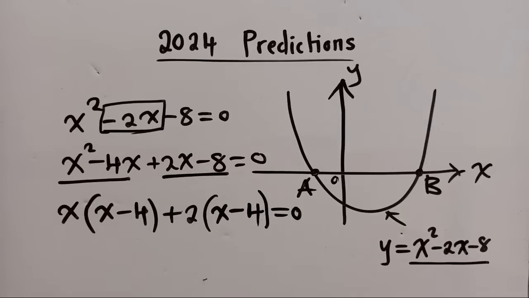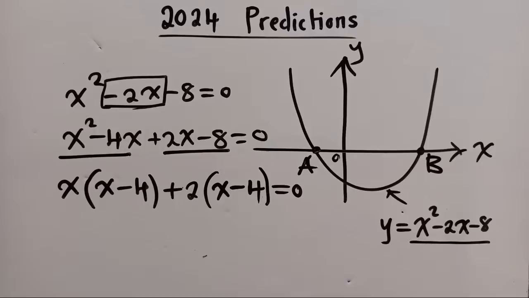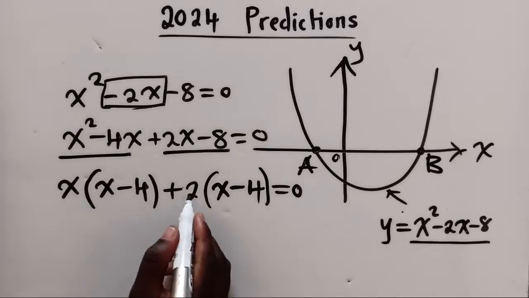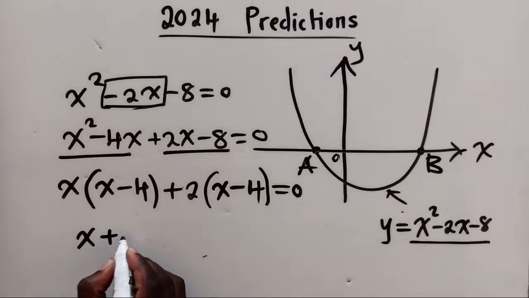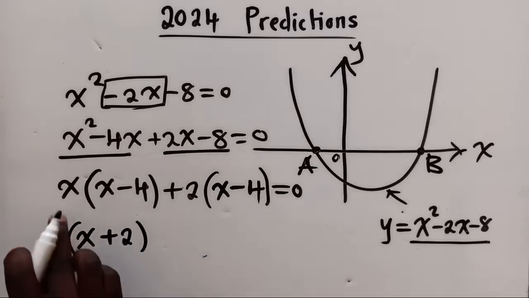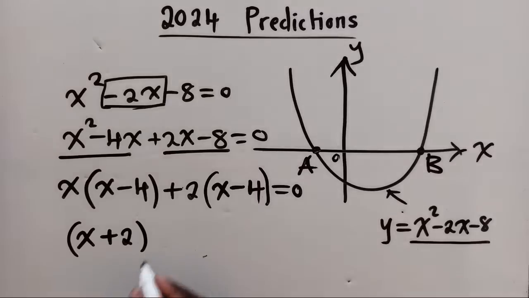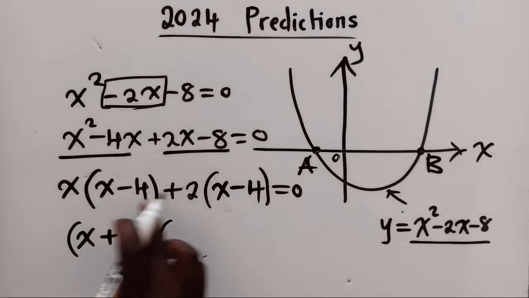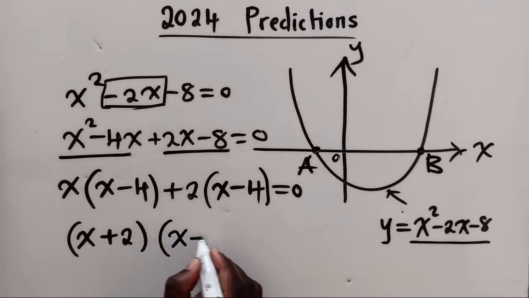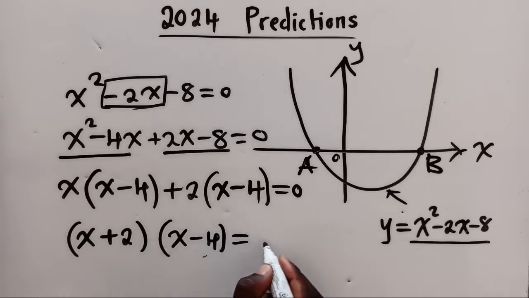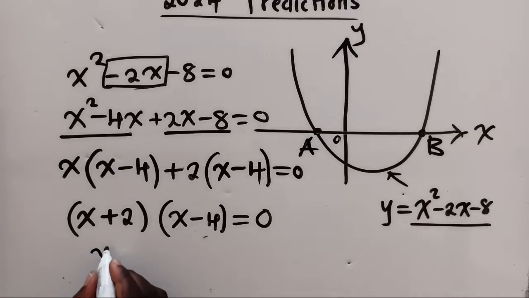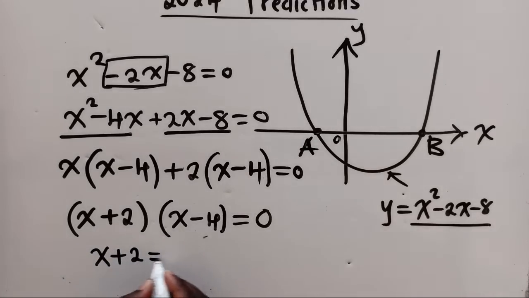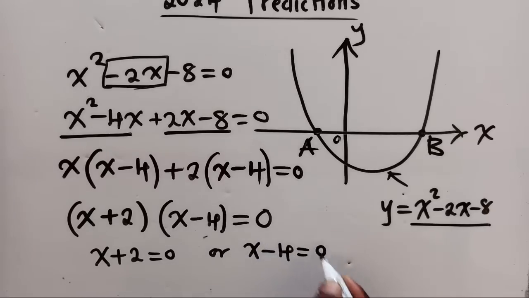Once you do this, you're going to get what is in front of the brackets: x here and a 2 here. Put them together. These two brackets are common, so just get one of them. You write it and you say equal to 0. Thereafter, you say x plus 2 is equal to 0, or x minus 4 is equal to 0.